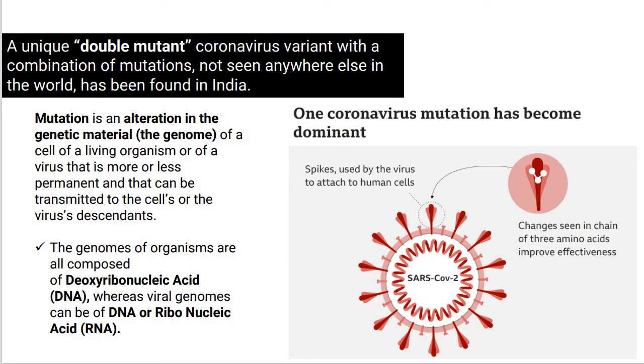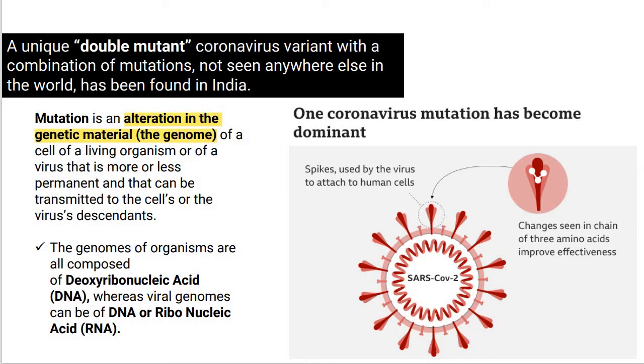When we talk about mutation, what is mutation? Mutation means alteration in genetic material. What is genetic material? The same material through which your genes, your cells have been made. Right? So mutation is the change in the genetic material, also known as genome, of a cell of a living organism or of a virus. Virus is also a living organism. That is how it spreads.